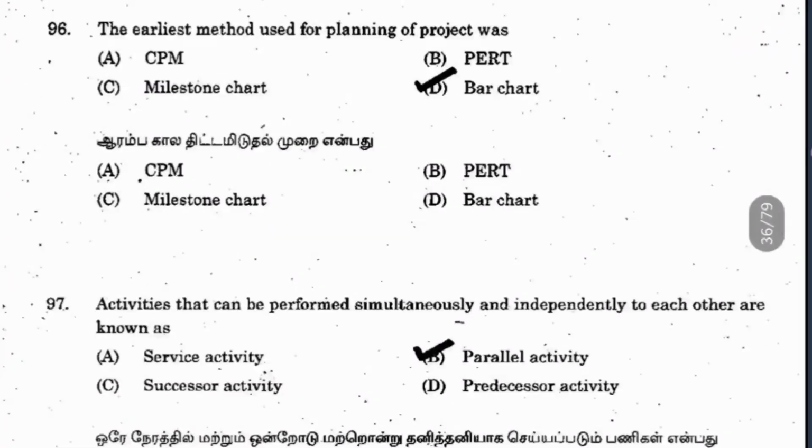96. The earliest method used for planning of project was what? So it's the bar chart method only, which is the very earliest, and later we used CPM, PERT and all. Now some software has come for planning and scheduling everything.